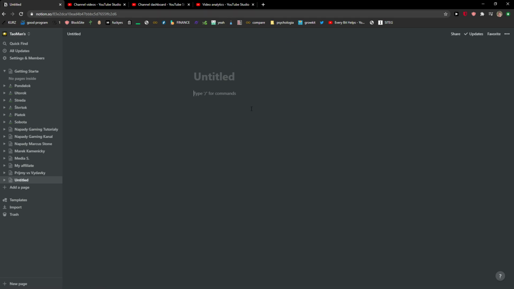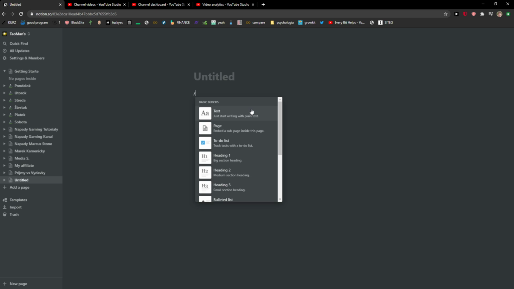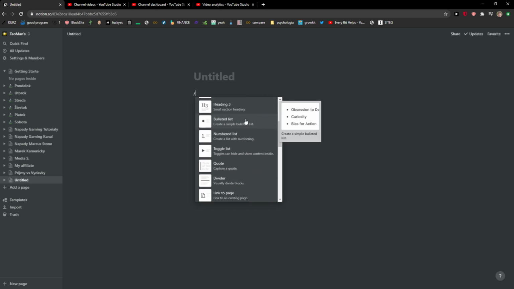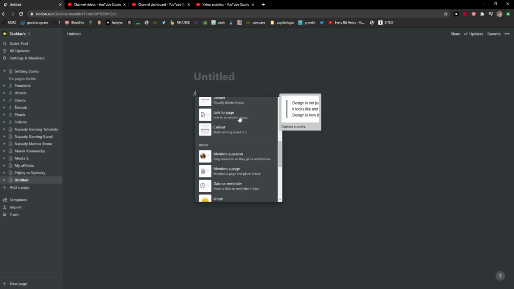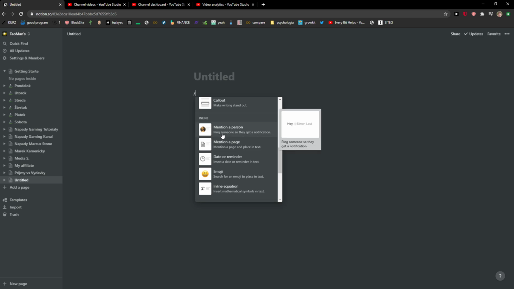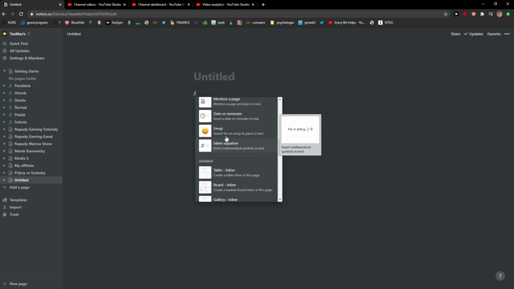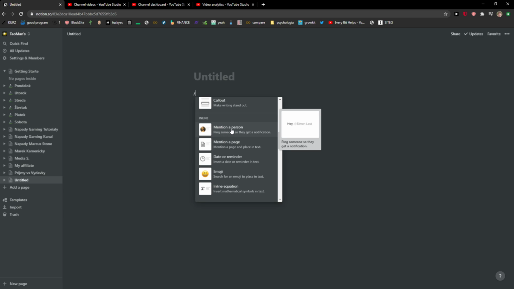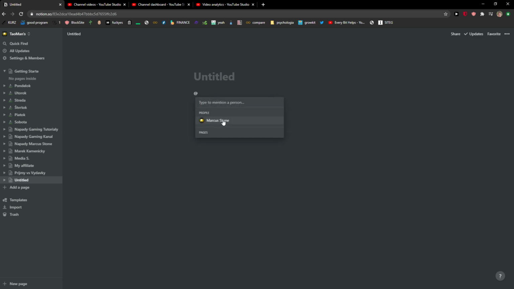The first thing you want to do is just press /, and right when you're here, you want to scroll down below, and you're going to see it here: mention a person or mention a page, really up to you. When you click mention a person, you can just simply add them here, and this person is going to be automatically mentioned right when you have a text or button or some critical information for him or for her. This is how you do it.